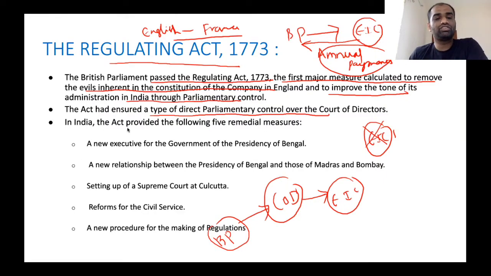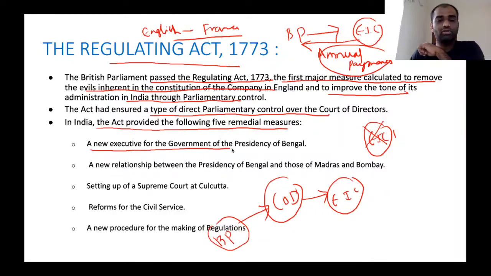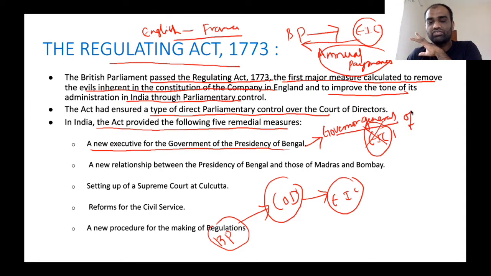Also, what are the provisions of this particular act? This act provided the following five remedial measures for the functioning of East India Company. According to this act, a new executive for the government of the Presidency of Bengal was established. For the Presidency of Bengal, a new executive was appointed. This new executive was called the Governor General of India.